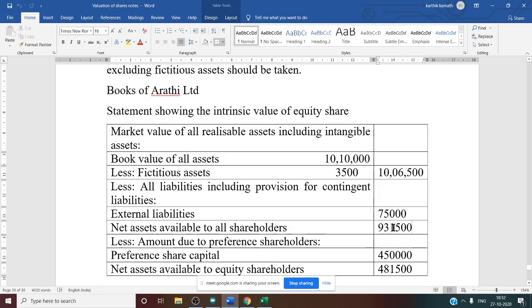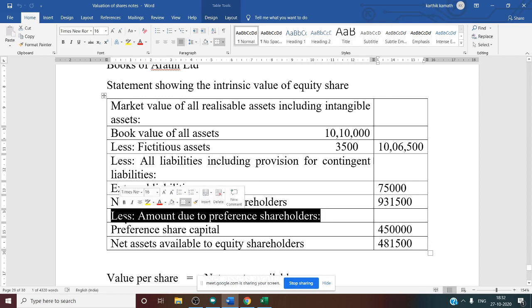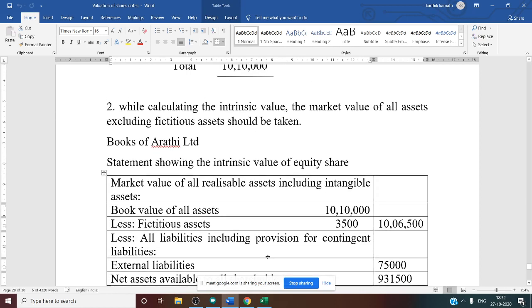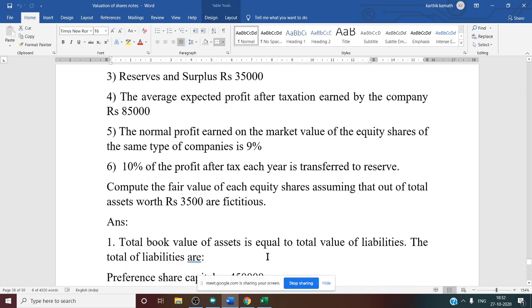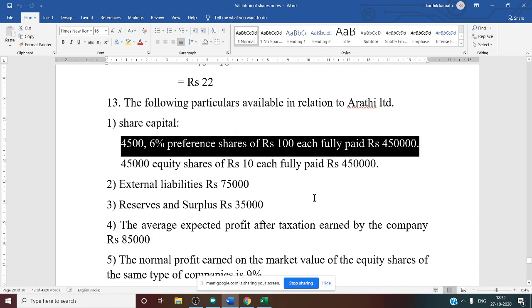If you do 9 lakh 31,500, that is the net asset available to all shareholders. From that you need to deduct the preference share adjustment. I have already told you the preference share adjustment covers capital, redemption premium and arrears of preference share dividend. So let us see the question. Whether they have given any information about preference share capital, they have given, but they have given information about capital only. Whether they have mentioned arrears of dividend, what do you mean by arrears?